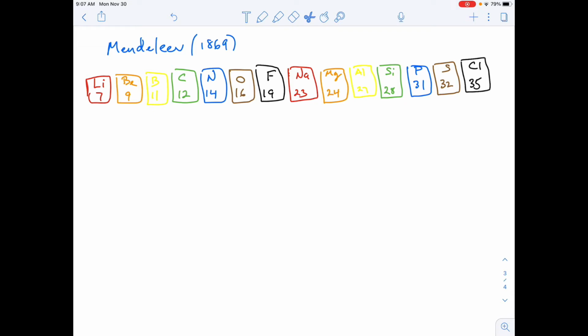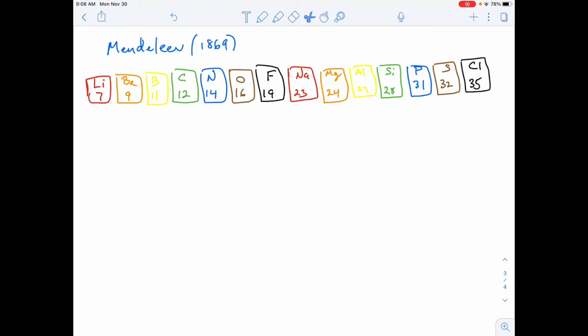Anyway, at the time, there were over 60 elements that Mendeleev was aware of, and again, he was teaching chemistry in Russia. And he, like any good teacher, was trying to illustrate to his students the elements that they knew and how they behaved and so forth. And so he started to organize them. Now, again, there were other scientists who began to organize them too. We spoke of Dobereiner with his triads earlier, but Mendeleev discovered this.